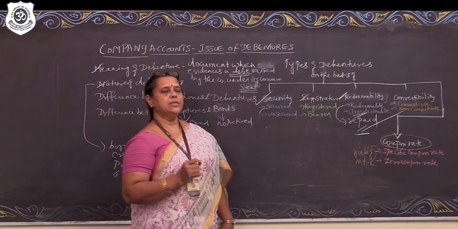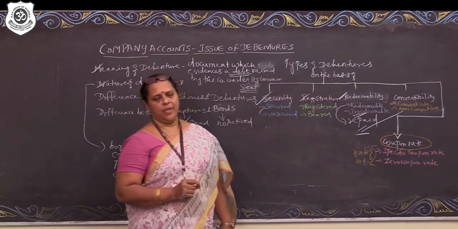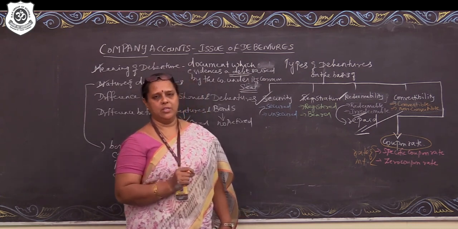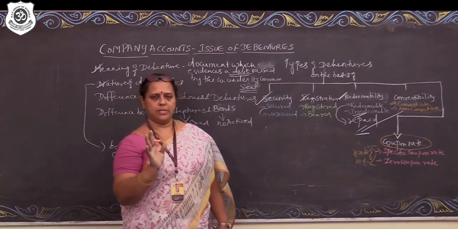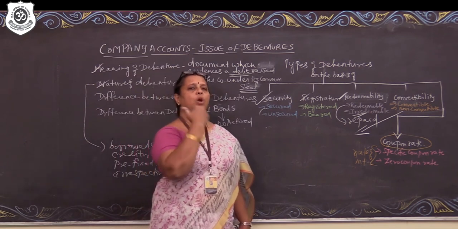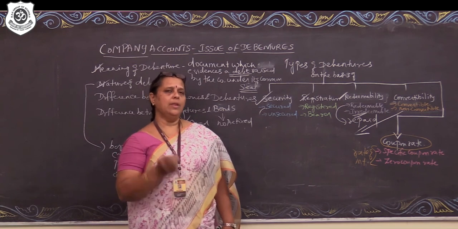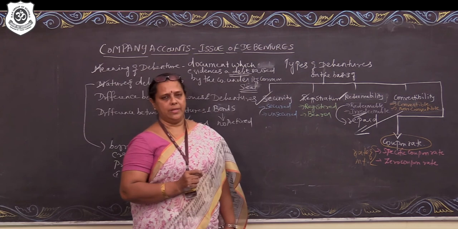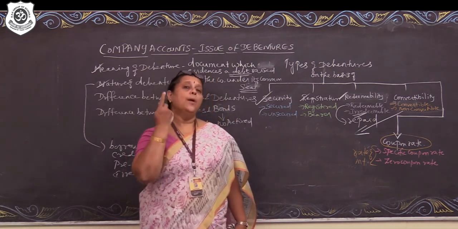When the debentures are issued with a specific rate of interest, then we call it specific coupon rate in debentures. So they carry a prefixed rate of interest. So no problem at all. The debenture holder has a clear idea as to what will be the interest amount that he will be getting. On the other hand, when the debentures are issued with no prefixed rate of interest, they are called zero coupon rate. They are subject to market factors.